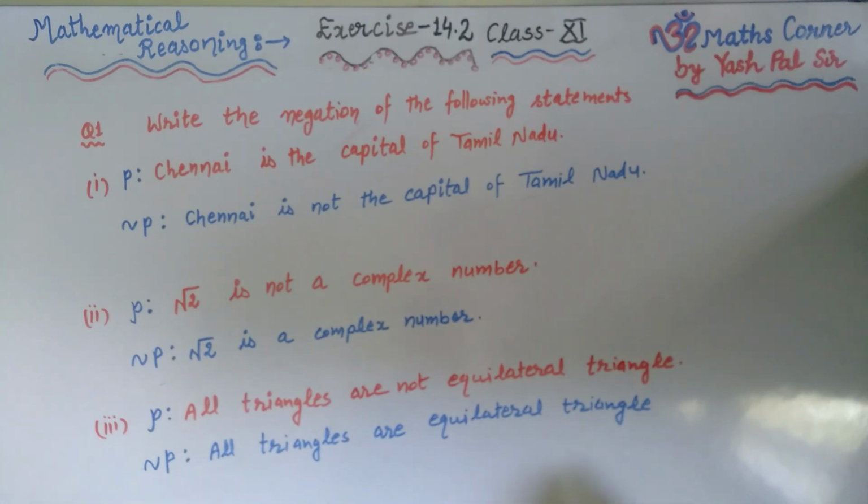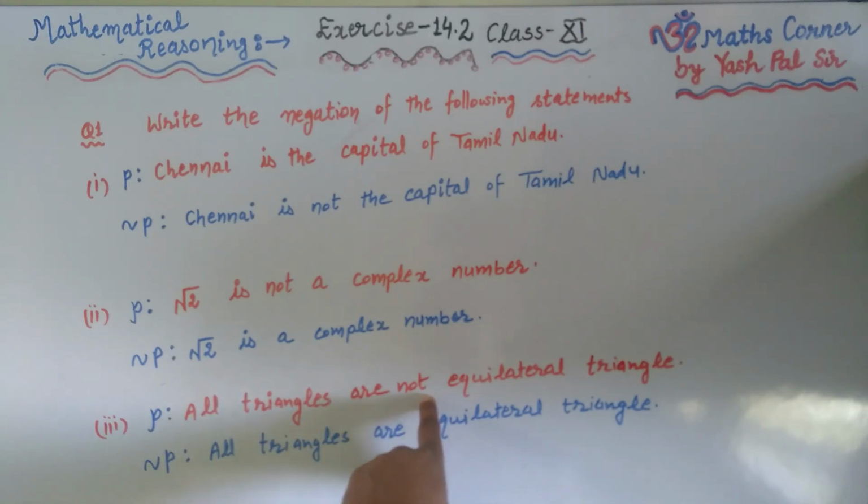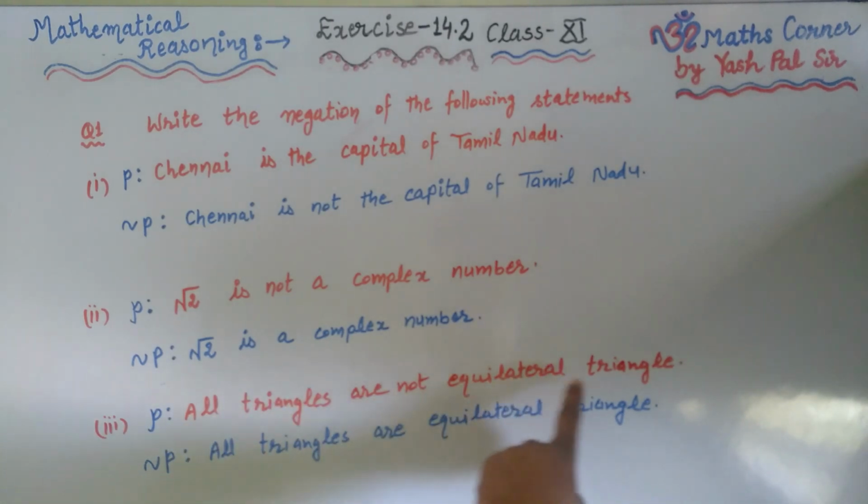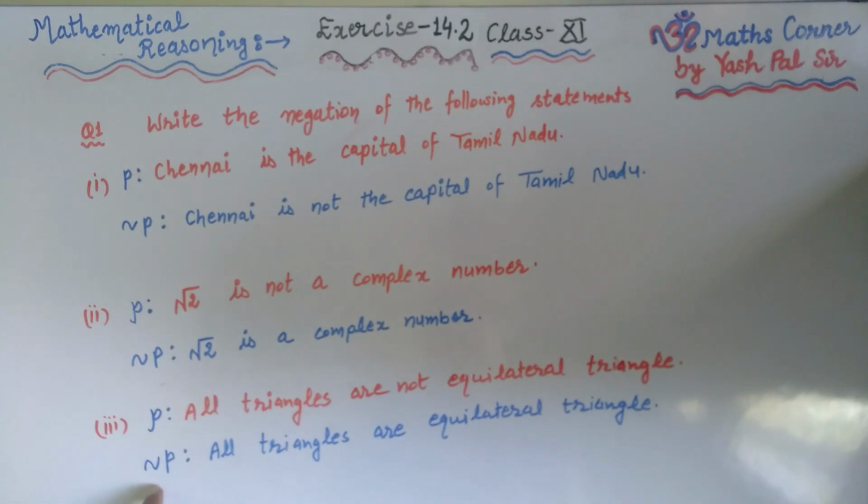Okay, so what is the thing? If P is the statement, because "not" is mentioned in P, we remove this "not". And this is the negation of this statement: all triangles are not equilateral triangles. It means the negation of the statement will be all triangles are equilateral triangles.